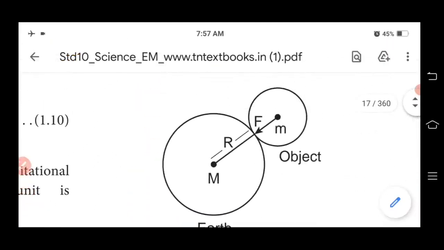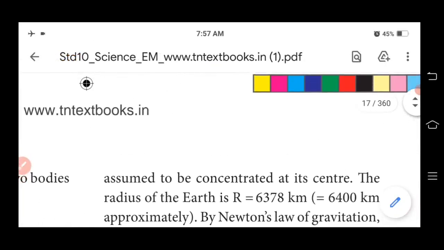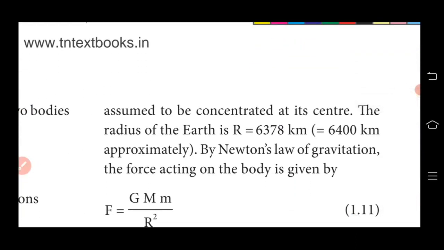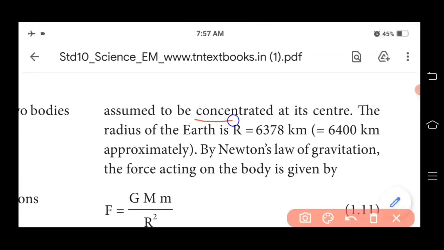And then see here, the mass of the earth is assumed to be concentrated at its center. So the radius of the earth, an important one-mark question: the radius of the earth, capital R, is given as 6378 kilometer, or approximately equal to 6400 kilometer.